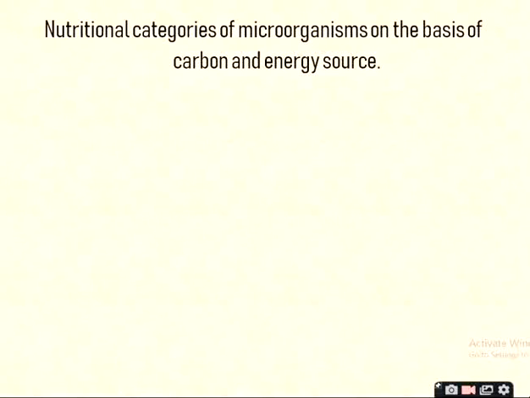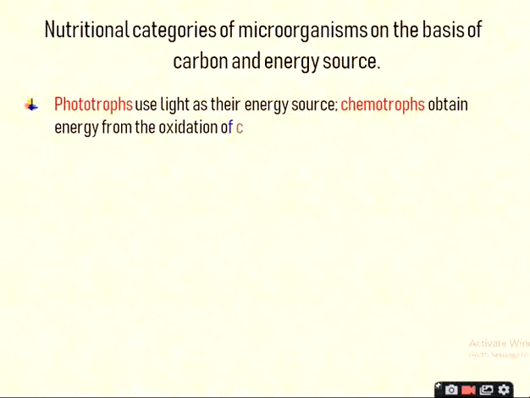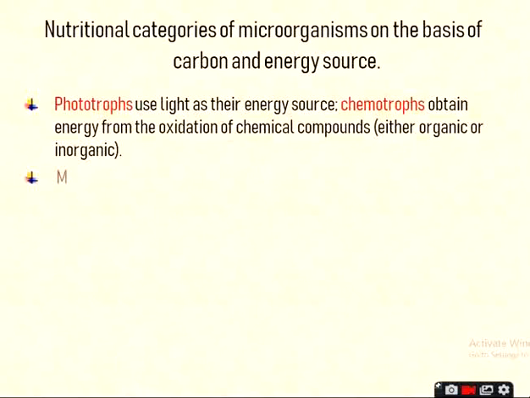Is it okay? So phototrophs, here photo means light, use light as their energy source, and chemotrophs obtain energy from oxidation of chemical compounds that may be either inorganic or organic.